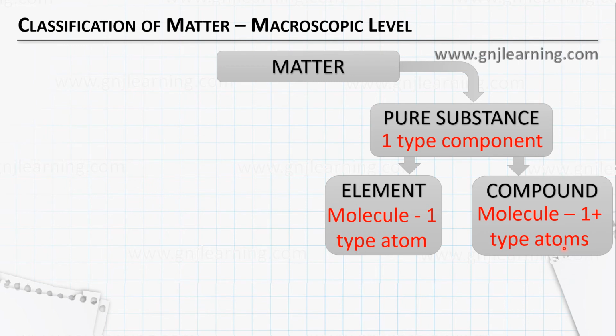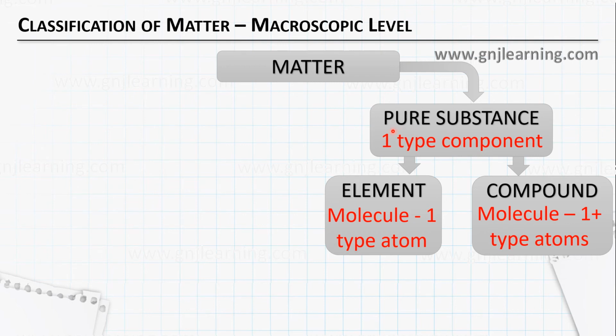Ammonia molecule, NH3. So it has nitrogen and 3 atoms of hydrogen. Similarly, whatever molecule you take that is diatomic or more, that means it contains more than one type of atom, then if they are in their pure state, you can call them compound. So matter of one type, you can classify them as pure substance.